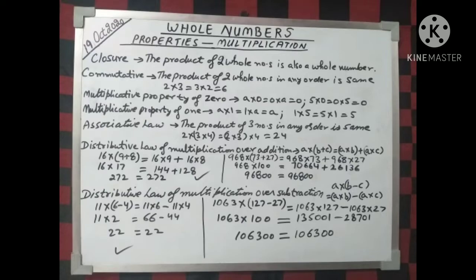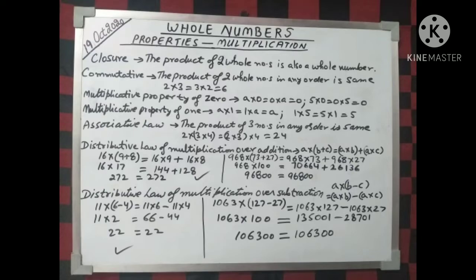Next, we have the multiplicative property of 0. Any number multiplied by 0 will give you 0. Then the multiplicative property of 1. If you multiply any number by 1, then the answer is that number itself. For example, 1 into 5 is equal to 5, right? Then we have the associative law. This means that if you multiply three numbers in any order, the answer will be the same. As you can see on the board, 2 into 3 into 4 I have written in two different ways, but the answer is always 24.